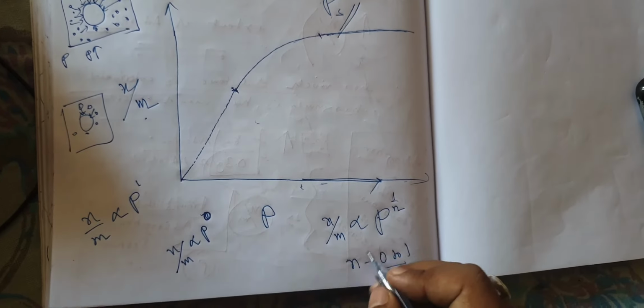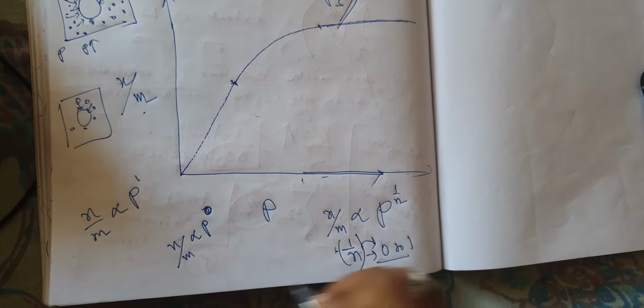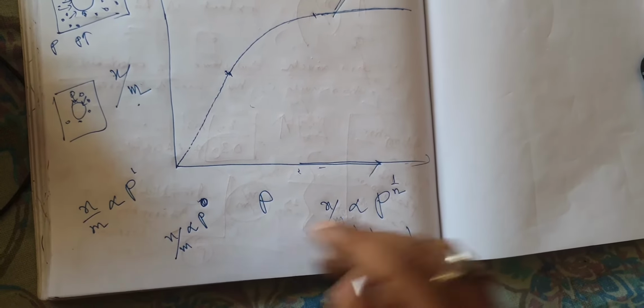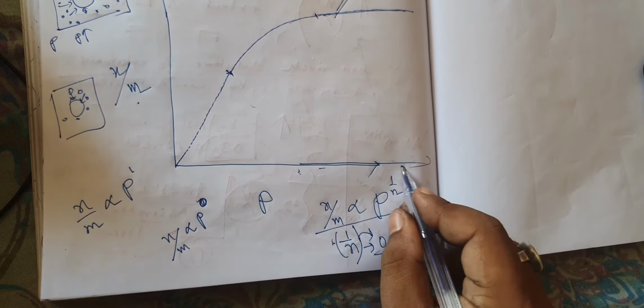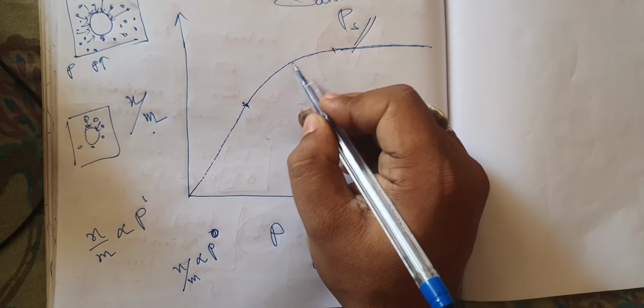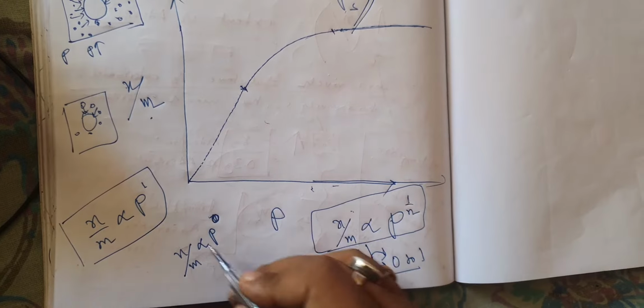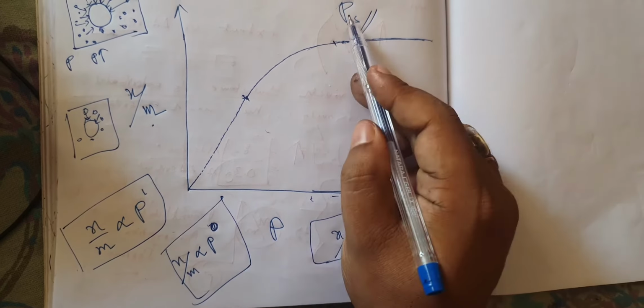Sorry, not n, 1 by n varies from 0 to 1. I am so sorry. Now, this is represented by this part of the graph, this is represented by this part of the graph, and this is represented by this part of the graph.